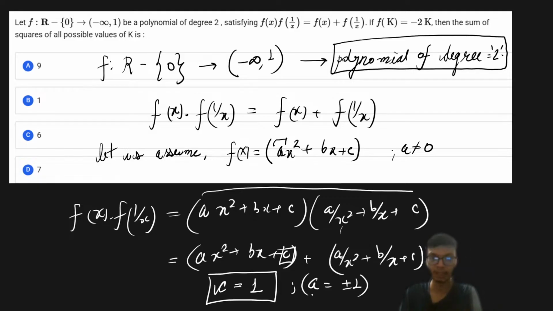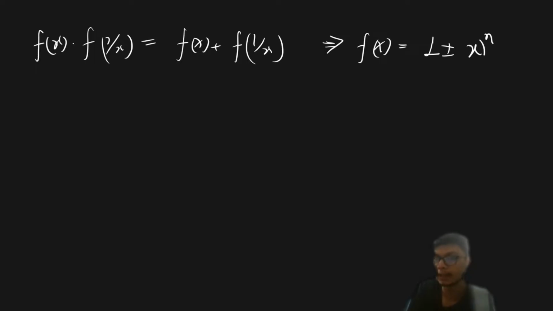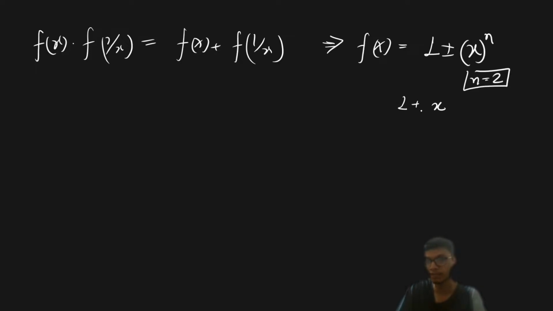Now this is a very standard functional equation, and this standard functional equation must have a standard form. So whenever you see a standard functional equation like f of x into f of 1 by x is equal to f of x plus f of 1 by x, it is always advisable to remember that our function is going to be f of x equal to 1 plus or minus x to the power n. But since in this particular problem we are given the order is 2, we put n equal to 2, and we get our function as f of x equal to 1 plus or minus x to the power 2.